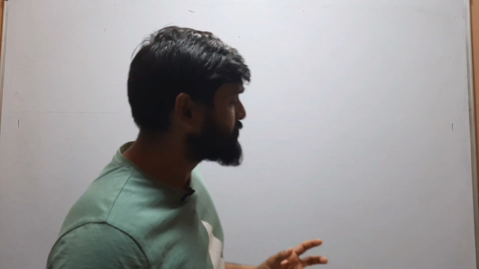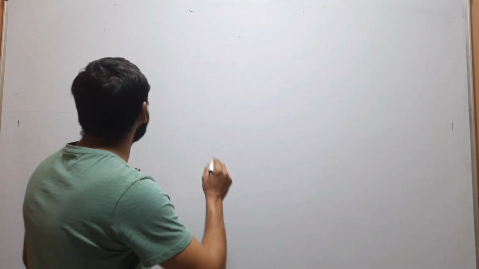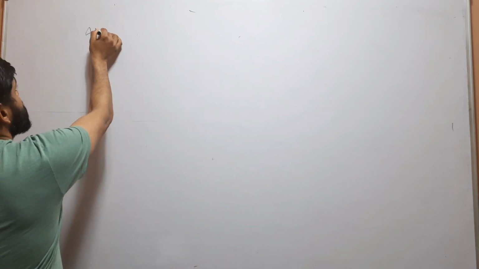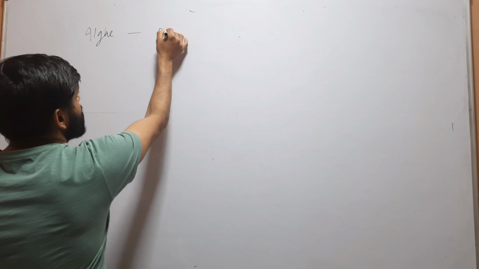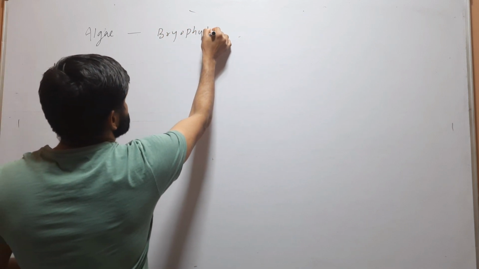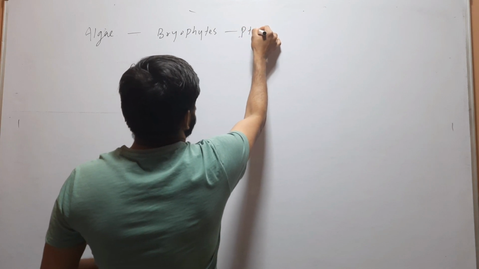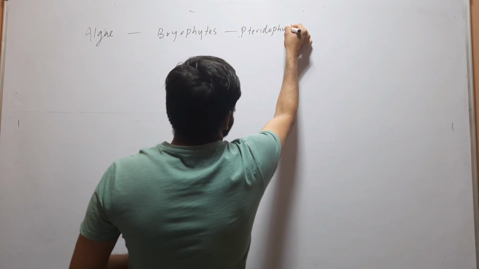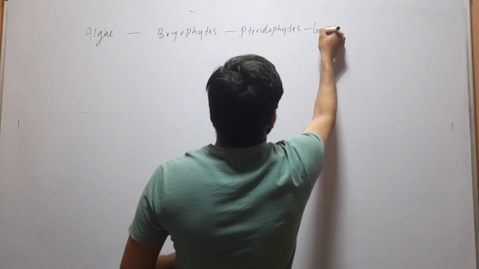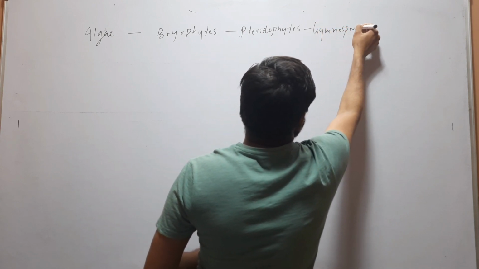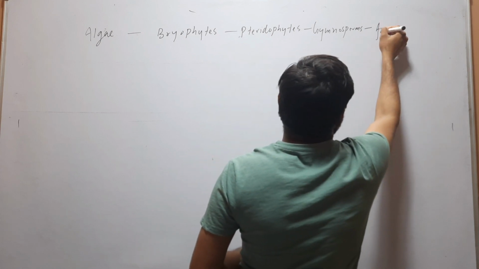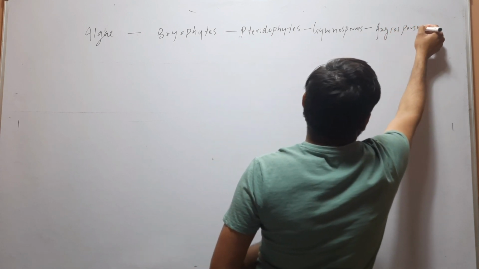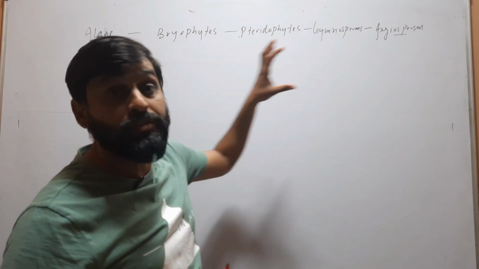In this video, we will discuss different names that are used for different plant groups. So first, we must know that the whole plant kingdom is divided into 5 different divisions, and these divisions are algae, bryophytes, pteridophytes, gymnosperms, and the last one is angiosperms. So all plant kingdom is divided into these 5 divisions.